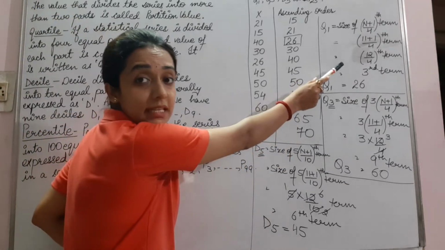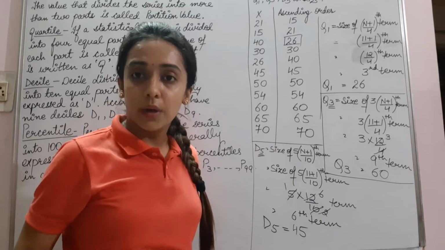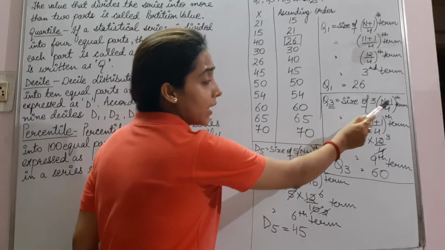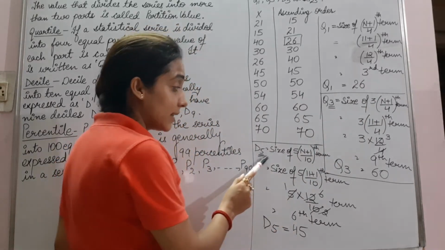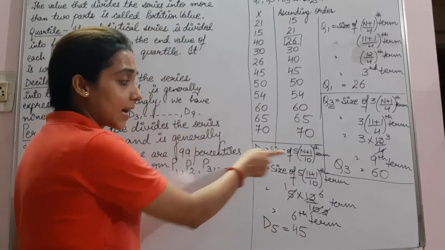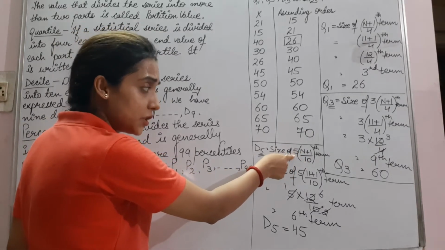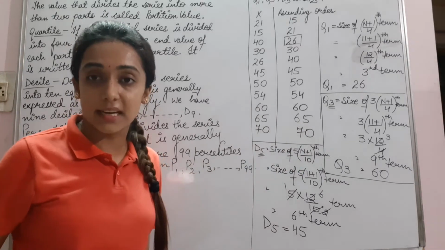First we have calculated Q1, simple, that is n plus 1 upon 4. Second we have calculated Q3. We have written 3 here and then the same n plus 1 upon 4. And then D5, because deca is related to 10, then 5 into n plus 1 upon 10. Is it clear?